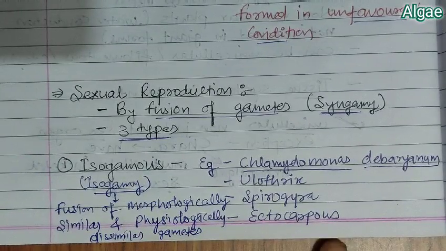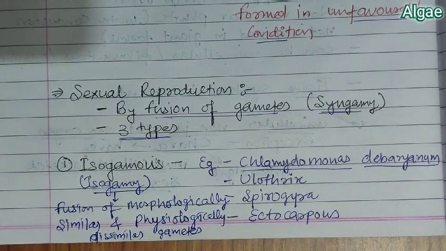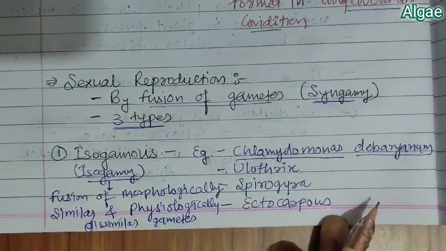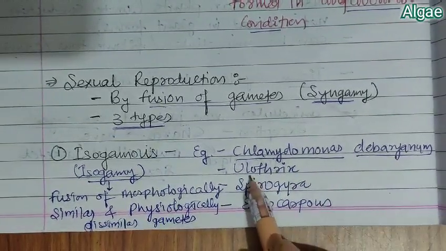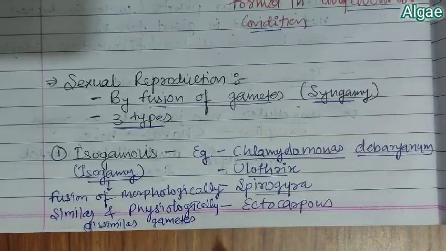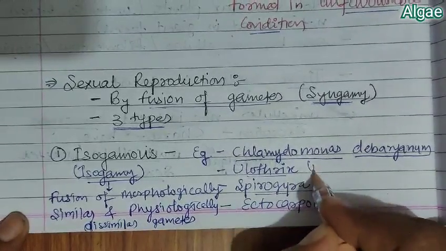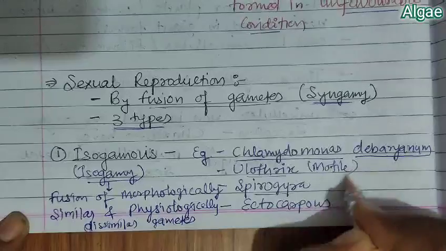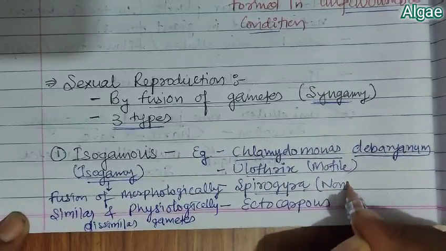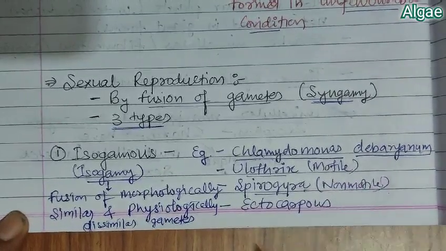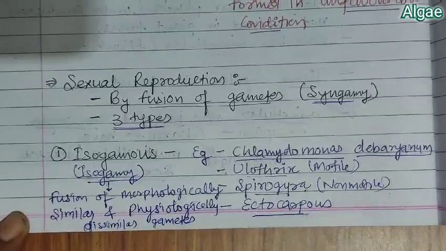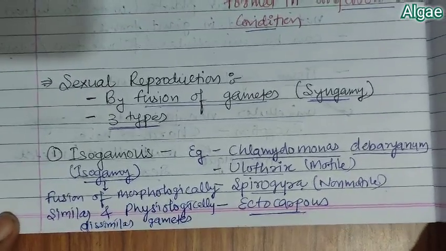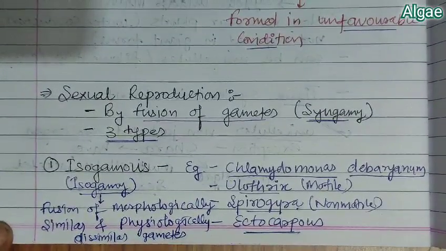Fusion of physiologically dissimilar and morphologically similar gametes is known as isogamy, and examples of isogamy are Chlamydomonas debaryanum, Ulothrix, Spirogyra. Remember, Ulothrix is a motile one and Spirogyra is a non-motile alga. Then there is Ectocarpus. These all show isogamy, the fusion of morphologically similar and physiologically dissimilar gametes.